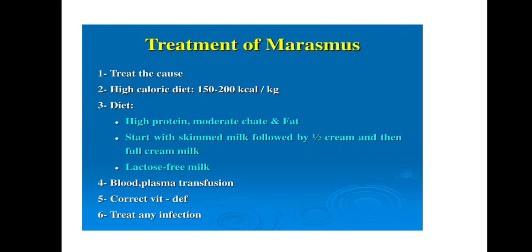First of all, the cause is a deficiency of protein and calories, and there is a wasting of fat. So he must take a balanced diet which must be rich in protein, with moderate carbohydrates and fats, starting with skimmed milk followed by half cream and then full cream milk, lactose free milk. But these are the dietary conditions that a person can afford. Those who cannot afford it, their children won't get any treatment and unfortunately they will die from hunger.